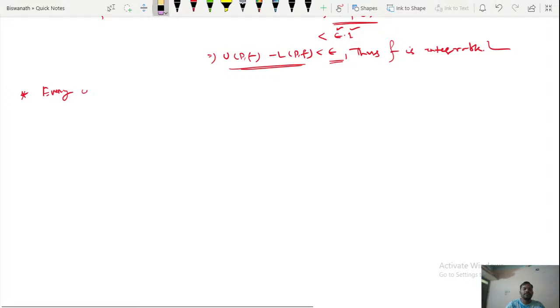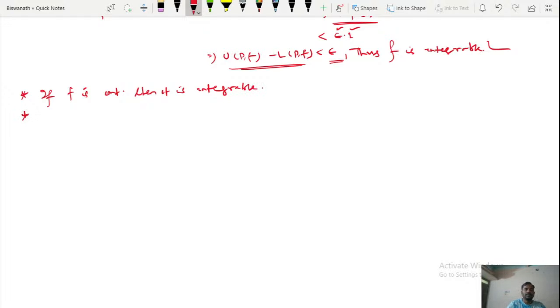If f is continuous, then it is integrable. And from the second theorem, if f is monotonic, then f is integrable.